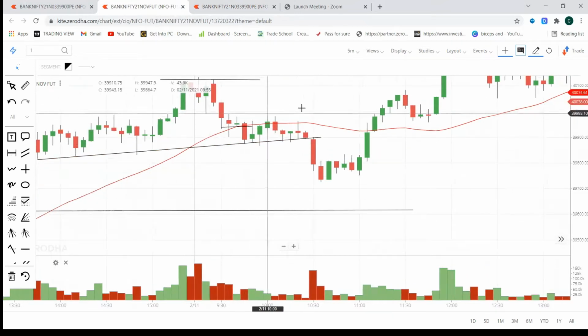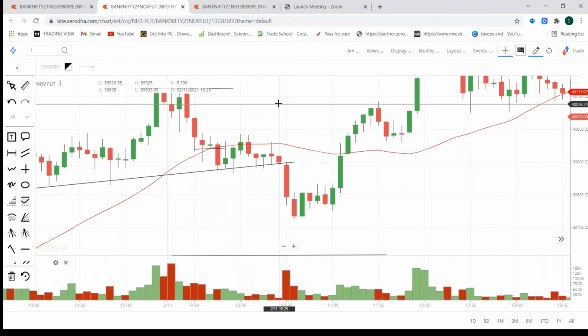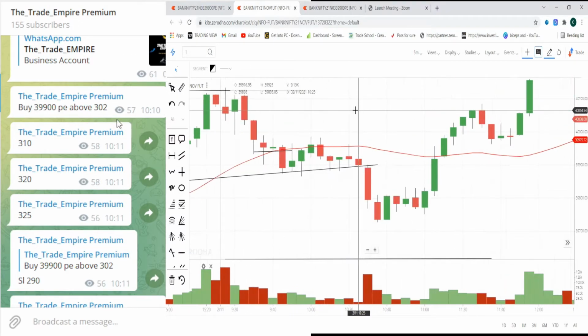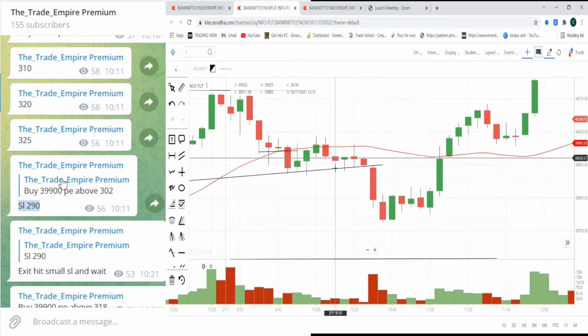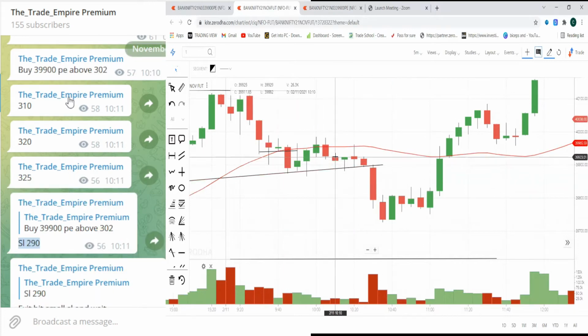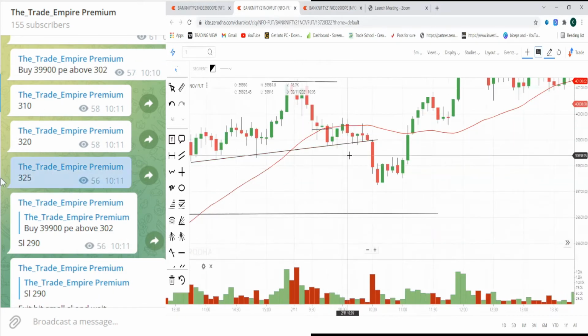Again, I waited a bit. Around 10:10, yeah, this is 10:10. Based on this particular candle, I took one more trade on the PE side itself.